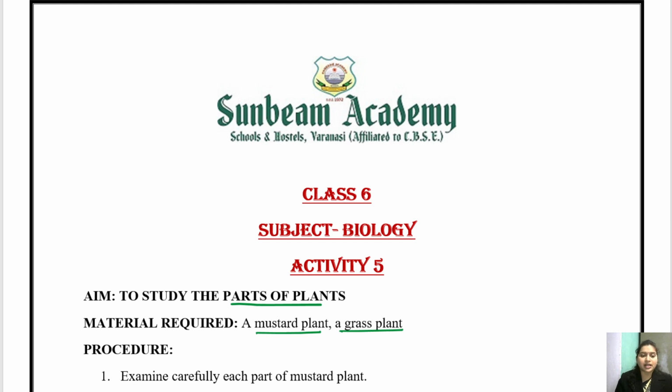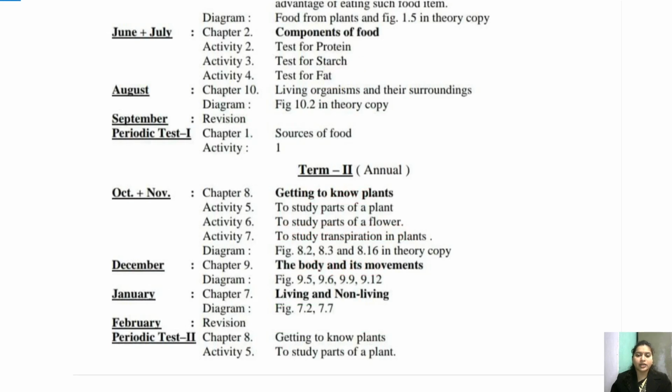Okay, from next class most probably we'll do the revision of chemistry, bio and physics. Okay, so that was the activity that you will do. I'll again share the syllabus with you. That is, there are three chapters: getting to know plants, the body and its movement, and living and non-living. So all these three chapters are your annual term course. So please do start learning it and also complete your exercise in the chapter in the fair notebook. And these are the activities that you will do in your fair notebook.